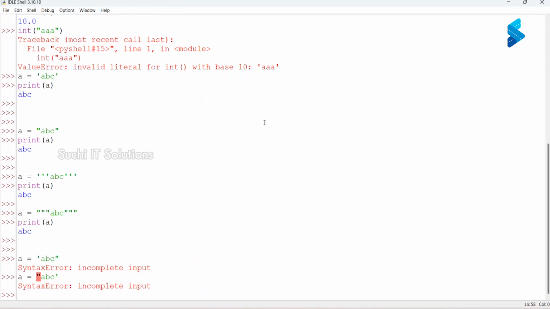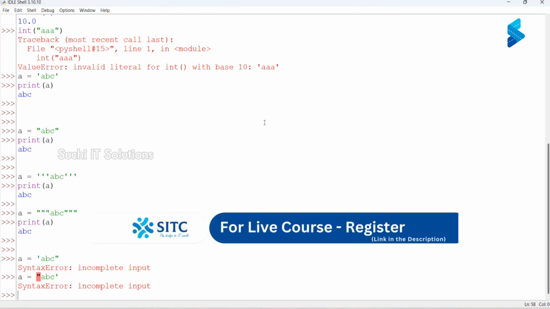Okay. Now, if single quote works for a string, then why do we have a double quote? Okay, fine. If double quote also works for a string, why do we have a triple quote? Why so many options to create strings? Any one could have been good enough. Then why so many options for us to create strings? Now there is a specific significance. Single quote and double quote are okay, but triple quote, either triple double quote or triple single quote, comes with a small feature within it.